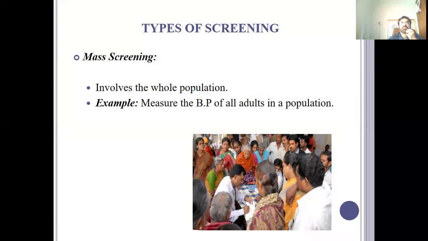Mass screening involves the whole population. For example, measuring the BP of all adults in a community. Measuring the blood pressure is a very cheap test. You can measure the blood pressure of a mass population and identify those who are hypertensive.